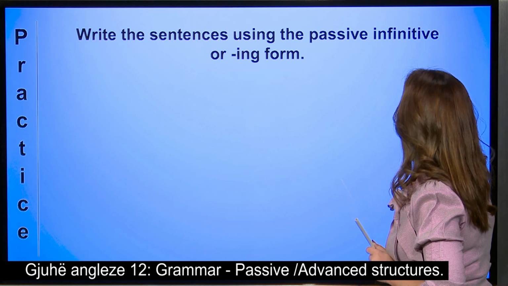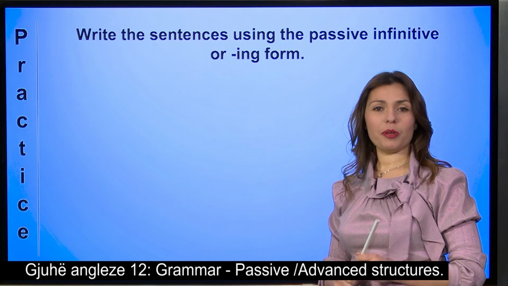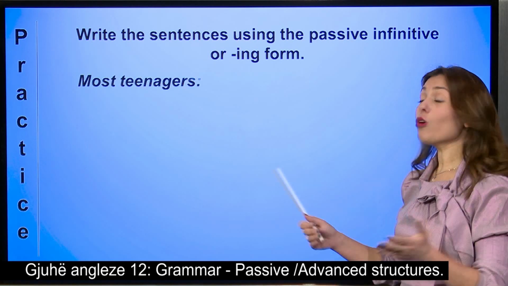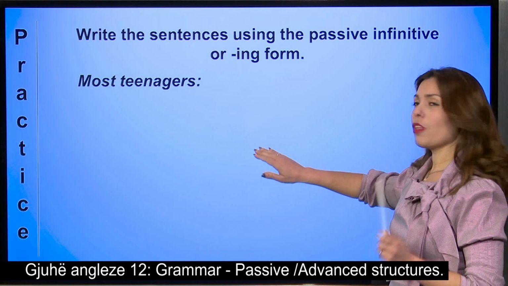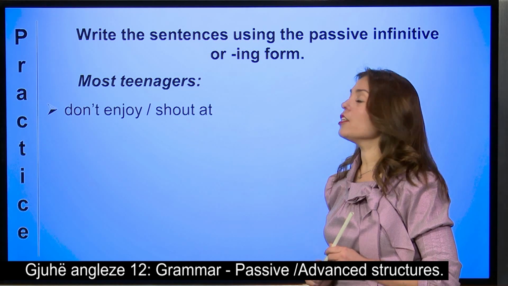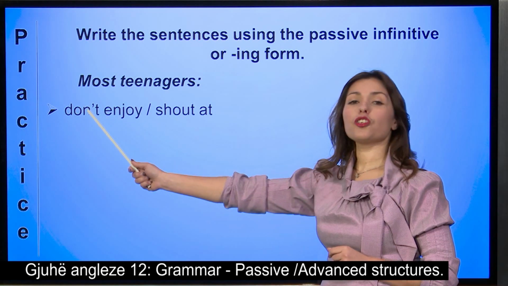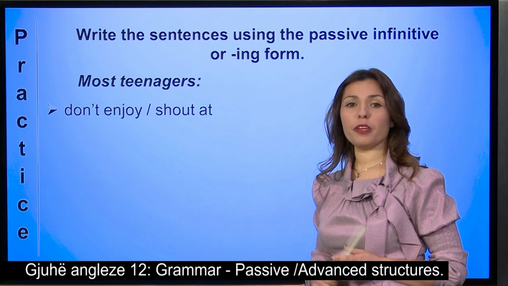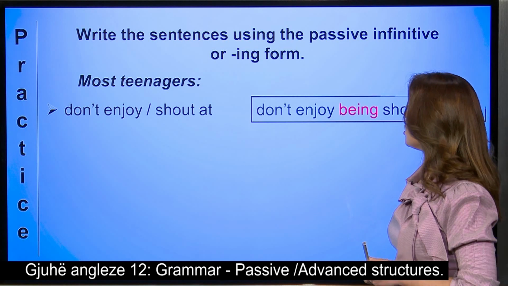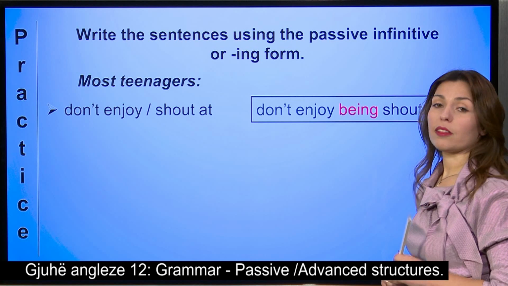Write the sentences using the passive infinitive or the ing form. This is something very interesting for you, so I know that you're going to like it. So let's see what most teenagers do. I know that you'll find yourselves here. So, most teenagers don't enjoy. This expression takes ing or a to infinitive form. It takes an ing form, of course. So most teenagers don't enjoy being shouted at.